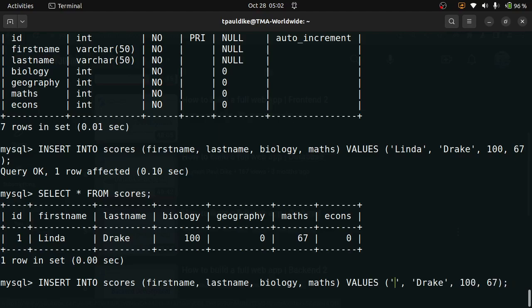So let's add another name. Let's put who now? James Bond. And this time I want to add more. I don't want to give only biology. Now, mind you, I could choose not to follow the order like I said before. So let me have maths here, followed by, you can see it's biology, then geography before maths. But now I'm putting geography.